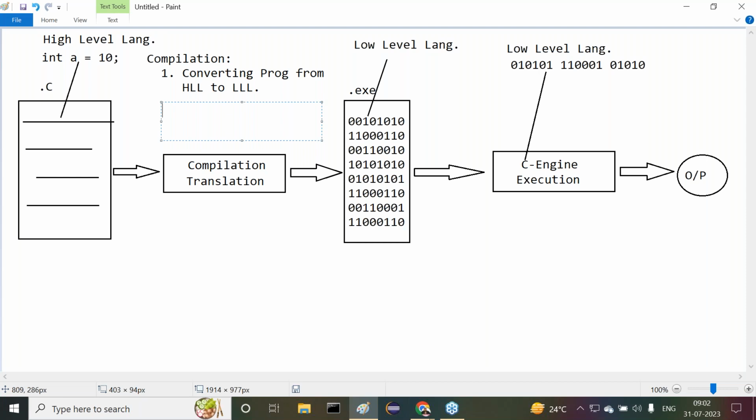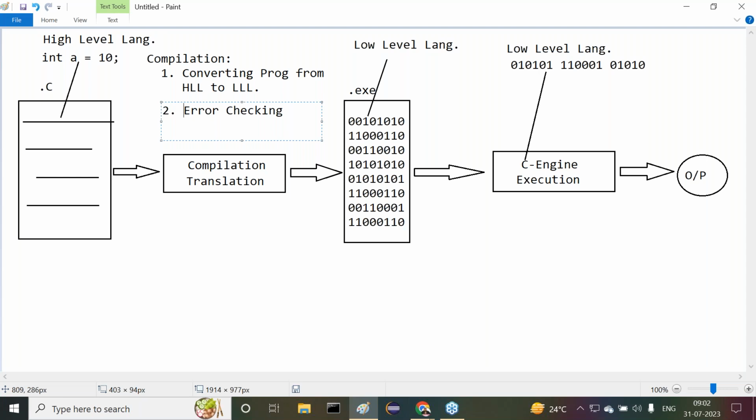This process is called what? Error checking. To perform this error checking, what do we have to use? Compilation. Tell me overall, what exactly is the purpose of compilation? Two responsibilities are given here. What are the two responsibilities of compilation? Translating our program from high level code to low level code. Second one is what? Error checking. They are the two responsibilities of compilation.